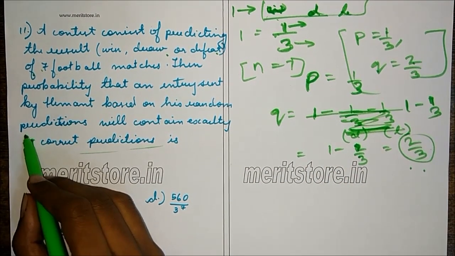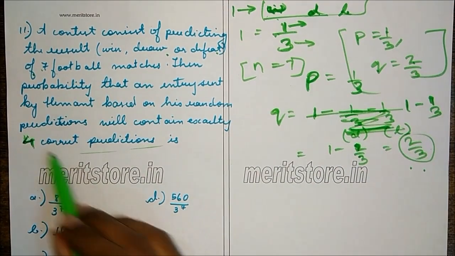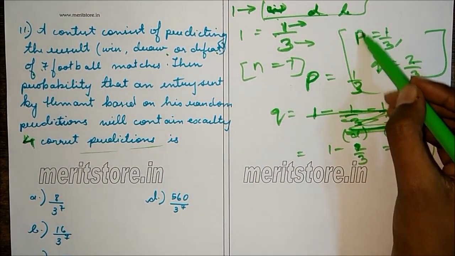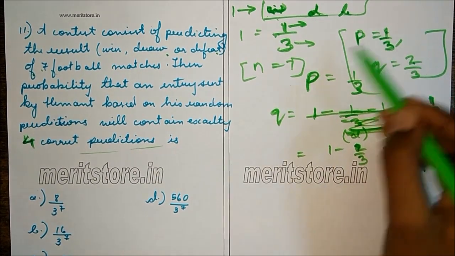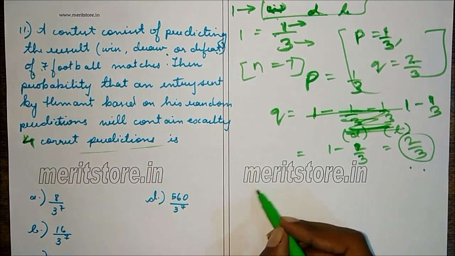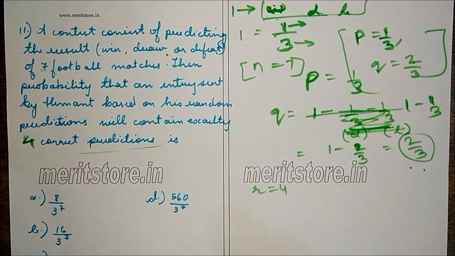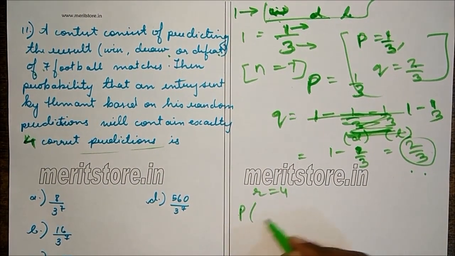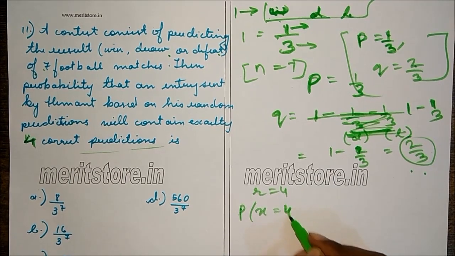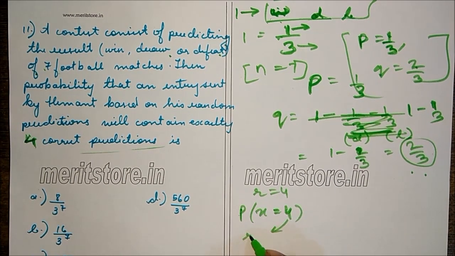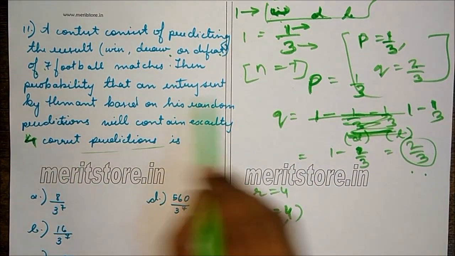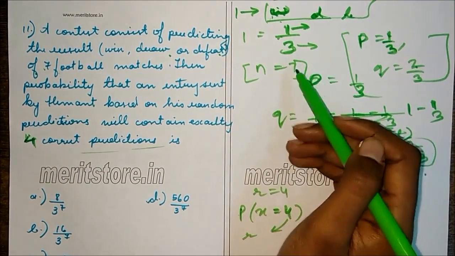So we have to find the probability that he is correct 4 times. That is, he is predicting that the team will win 4 times. So the probability will be 1 by 3. The number of success events is 4, so R will be 4. Now, what we have to find actually here is P of X equals 4. Since R is 4, we are supposed to make 4 correct predictions, and in this case we are considering the correct prediction to be winning.